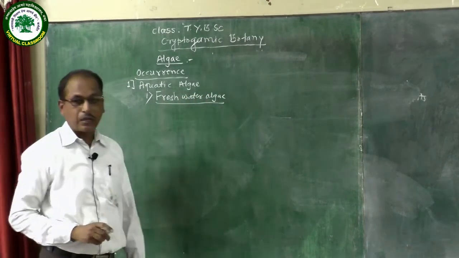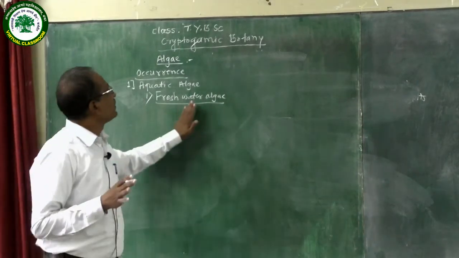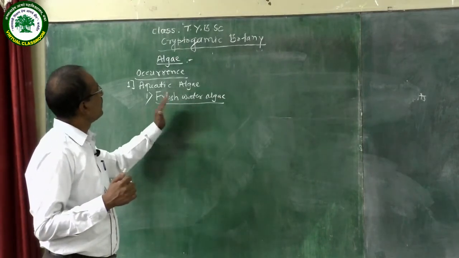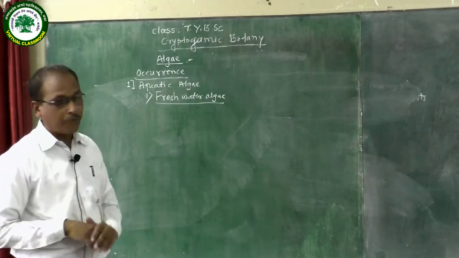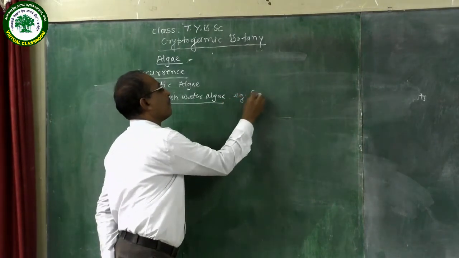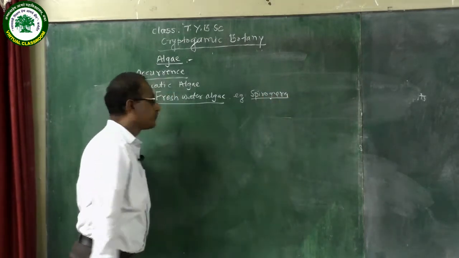Fresh water algae means algae found in fresh water, that is water which is suitable for drinking. Those algae which are found in fresh water are called fresh water algae. For example, Spirogyra.